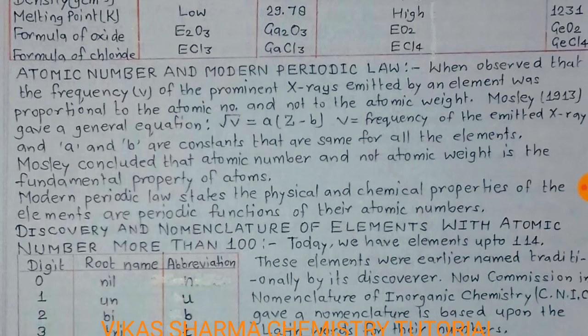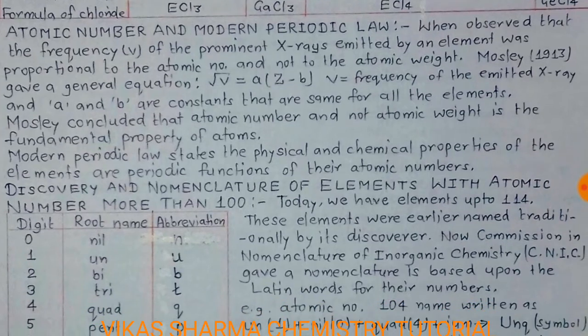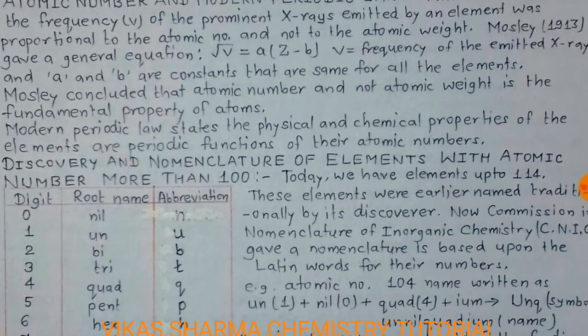Moseley concluded that atomic number, and not atomic weight, is the fundamental property of atoms. So the modern periodic law states that the physical and chemical properties of the elements are periodic functions of their atomic number, not atomic weight.